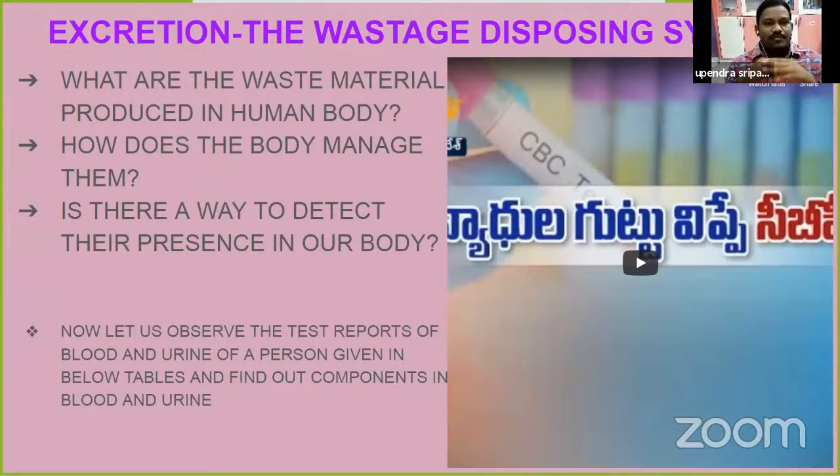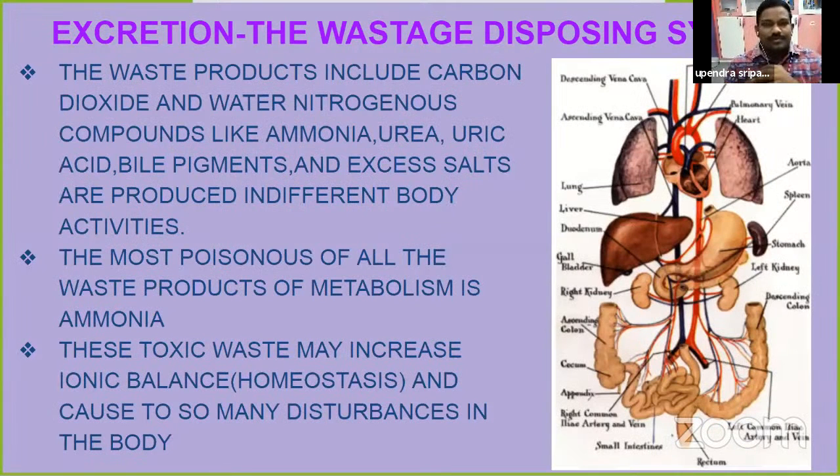What are the waste materials produced in the human body, and how does the body manage them? Is there a way to detect their presence in our body? I already told you the waste materials are produced in our body; how do we detect and diagnose them?